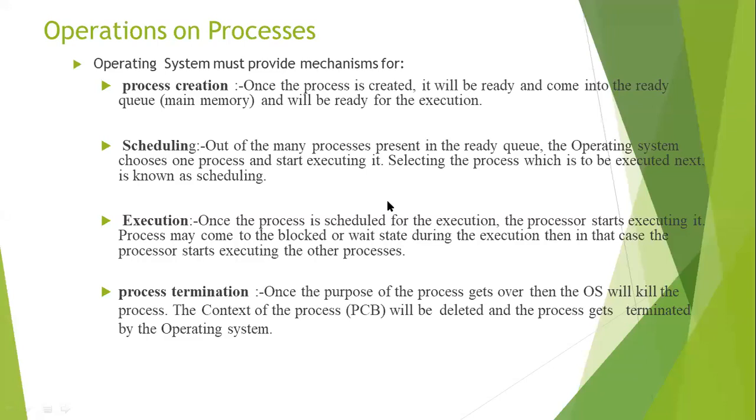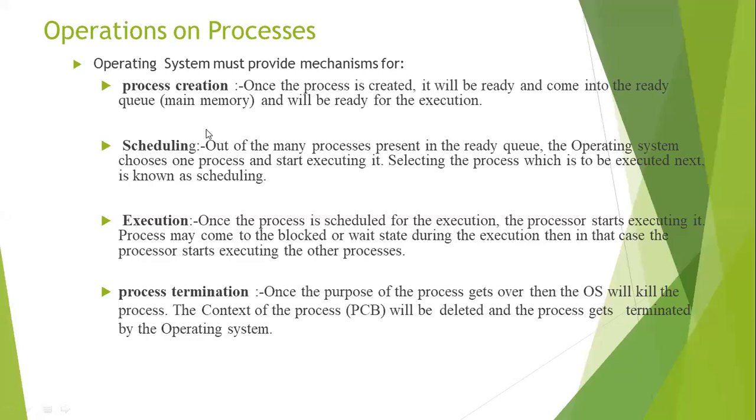Coming to the third operation, process execution. Once the process is scheduled for execution, the processor or CPU starts executing it. A process may come to the blocked state or waiting state during execution. In that case, the CPU starts executing another process. In multi-programming, consider P1 and P2. P1 is in the running state, P2 is in the waiting state. When P1 switches to the waiting state, P2 goes to the running state. That is the concept behind multi-programming.